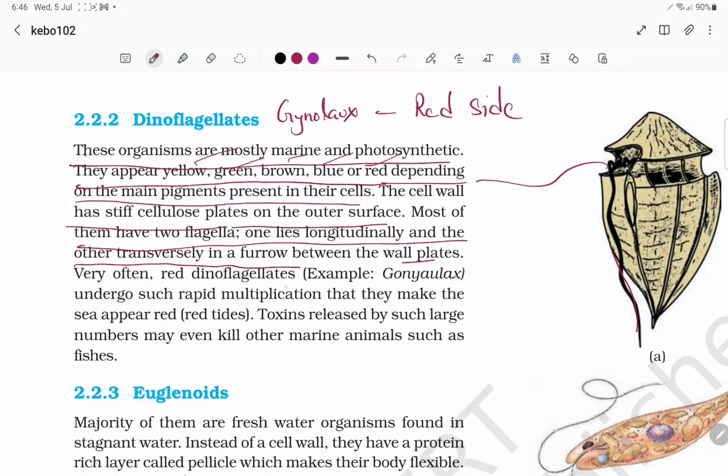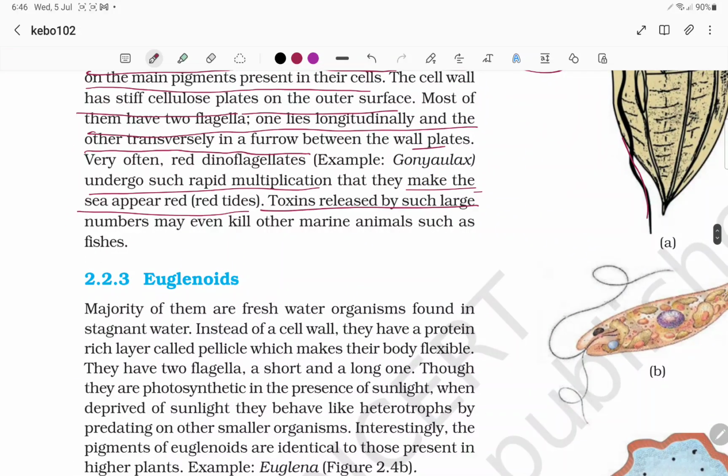And the red dinoflagellates are called Gonyaulax. So Gonyaulax undergo rapid multiplication that makes the sea appear red, called red tides. Toxins released by such large numbers may even kill some other marine animals such as fishes.